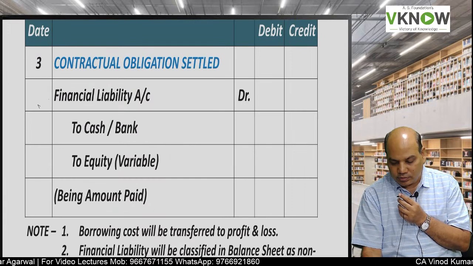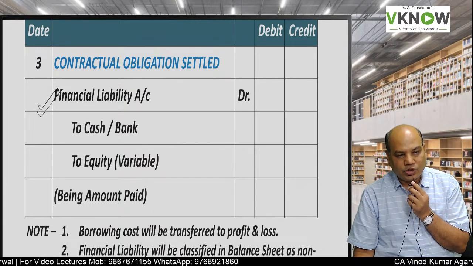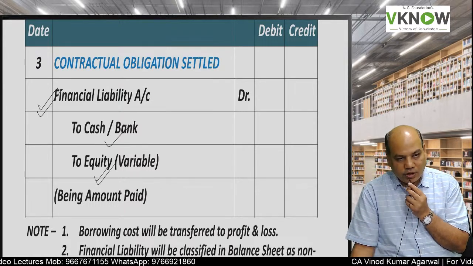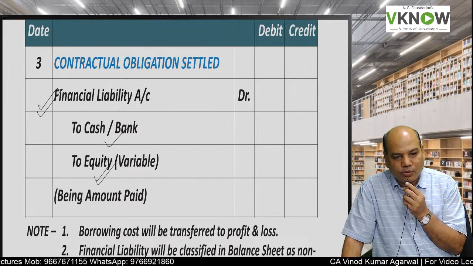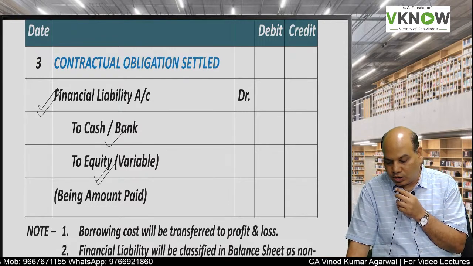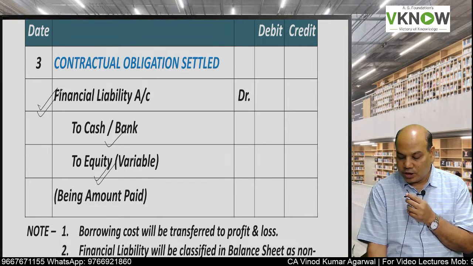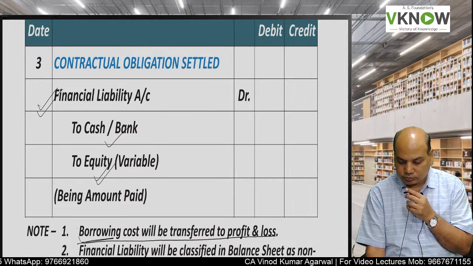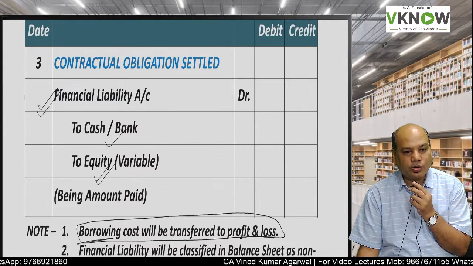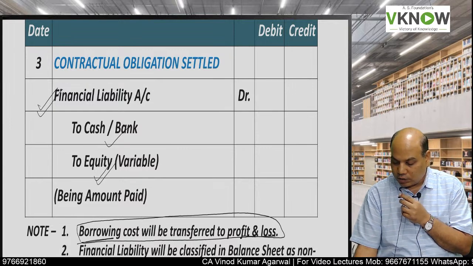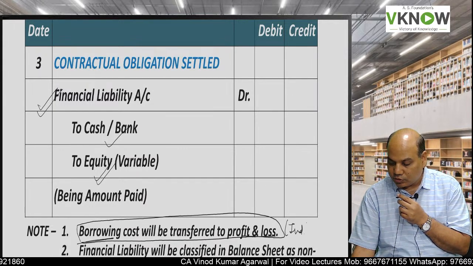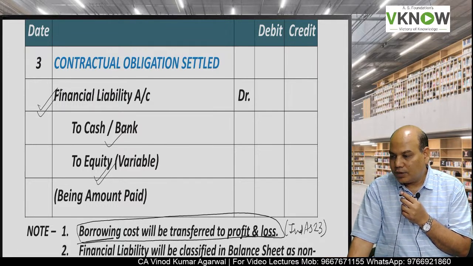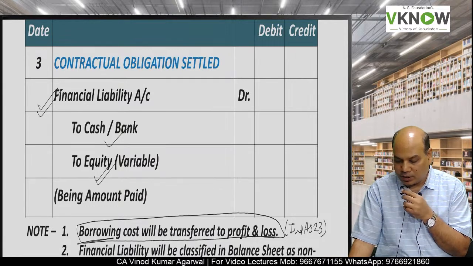Any payment made will be debited to financial liability account, to bank account, and if settled in the form of equity instrument, then to equity, being amount paid. Some care we have to take. This borrowing cost will be transferred to the P&L account. However, you have to also see Ind AS 23, borrowing cost. If they permit capitalization, then you can capitalize it.